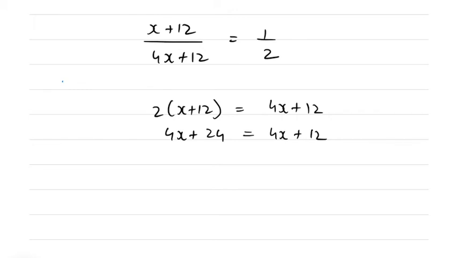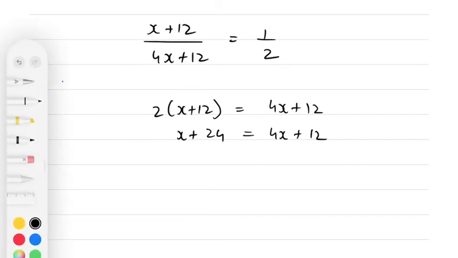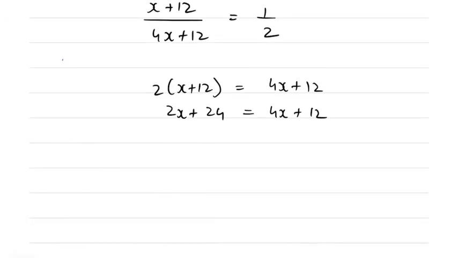Oh, it's not 4x, sorry, it's 2x. 2 into x is 2x, so 2x plus 24 is equal to 4x plus 12.